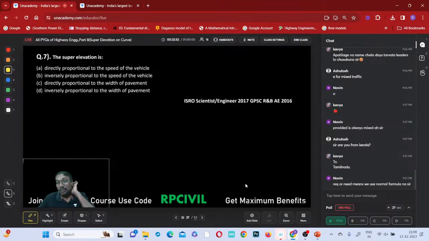Naveen, required is mentioned, na? Calculated value need not be checked. Don't check with E maximum. Provided is mentioned, na? Calculated value, check with E maximum. That difference only will come. Whether we have to check with E maximum or not depends upon whether the required or provided value is given. It is not with respect to the formula. The formula is based on the condition, again the same.